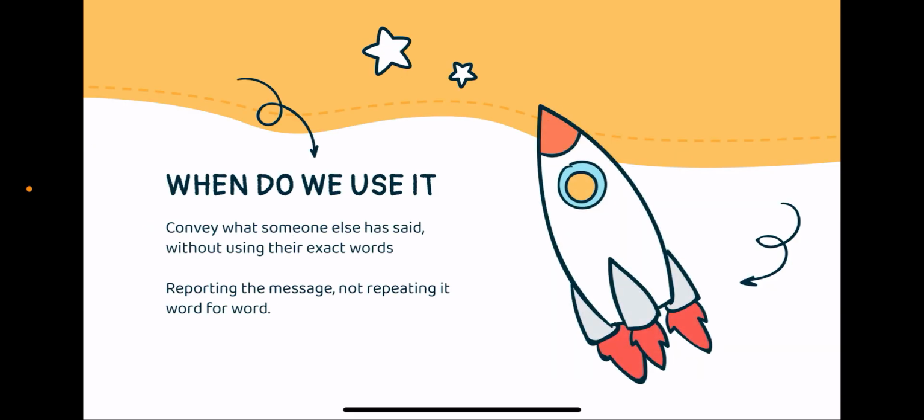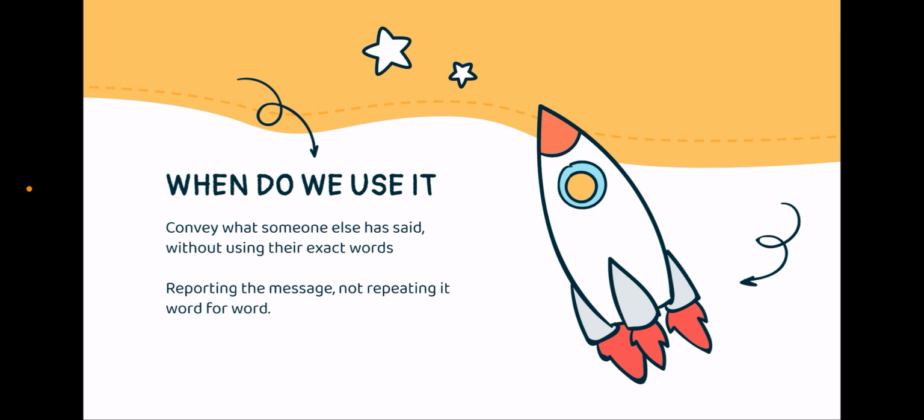So, to start with, what is it and when do we use it? We use reported speech to convey what someone else has said without using their exact words. So, that's why it's called reported speech, because you're reporting the message, not repeating it word for word.